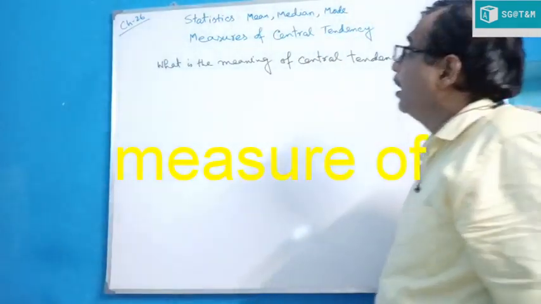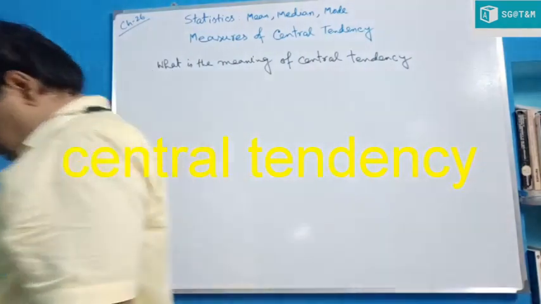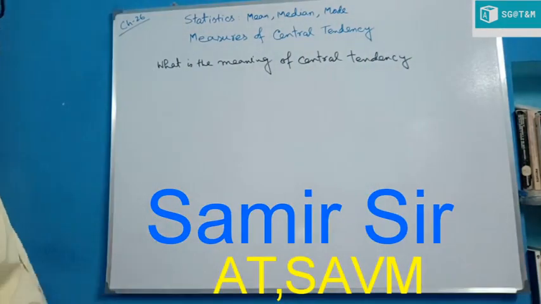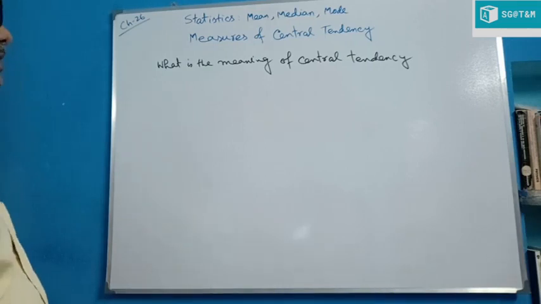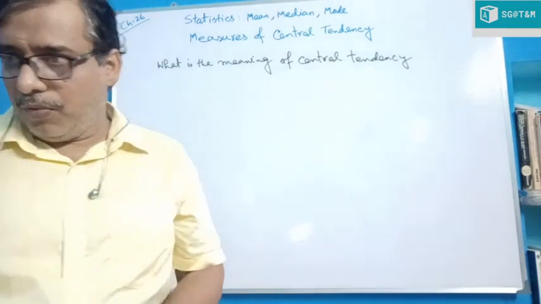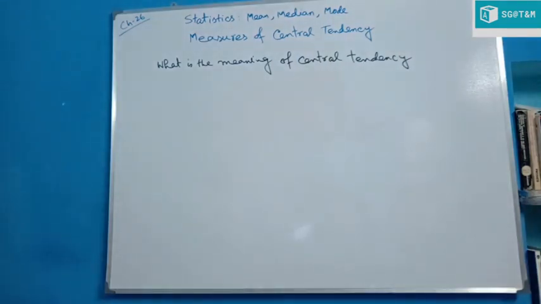Okay. So today we start a new topic that is written on the board, chapter 26, statistics: mean, median, and mode. In your book it is written this way: mean, median, ogive, and mode also, chapter 26 in your board book. But this is part of measures of central tendency. And I write another question: what is measures of central tendency?